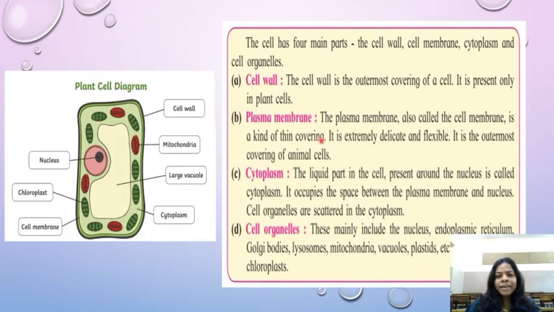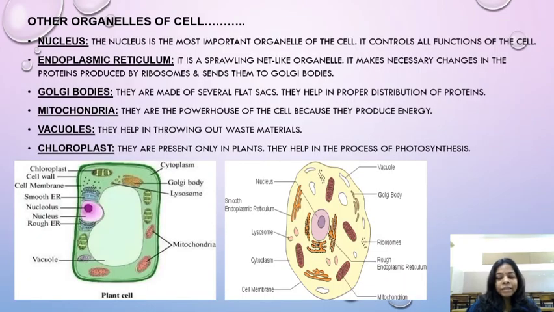Plasma membrane is very delicate and flexible, children. It is the outermost covering in animal cell. In animal cell, cell wall is not present. Cell membrane is present. Now let us see more organelles of the cell, which was the 4th point, children. Nucleus. See the nucleus. It also contains nucleolus.